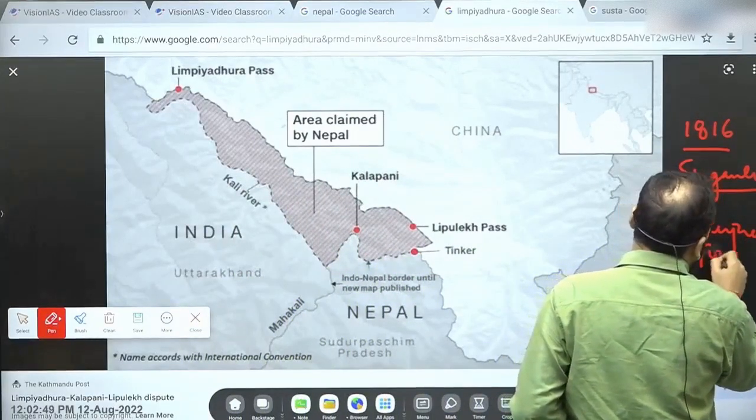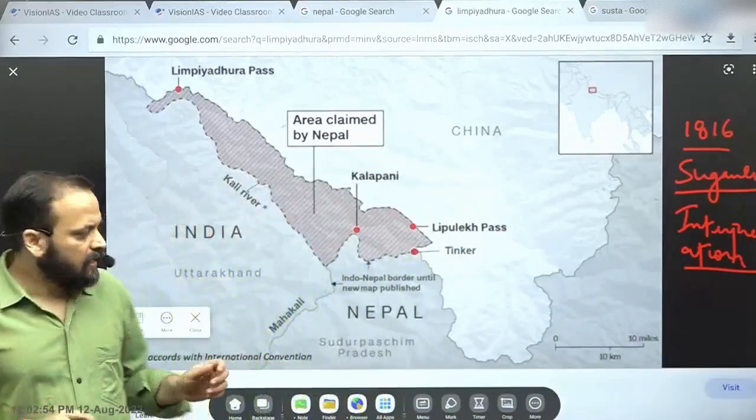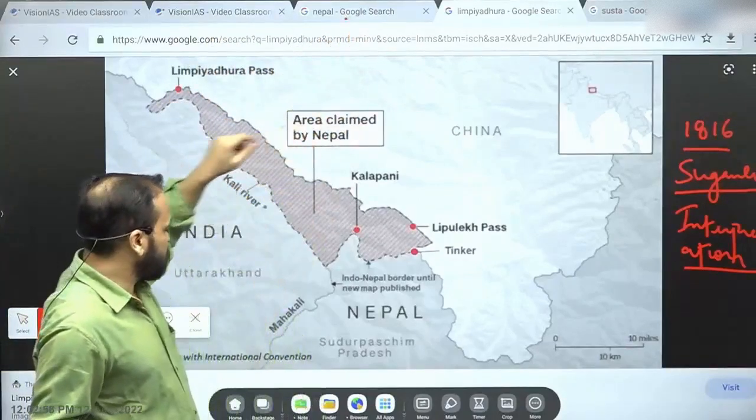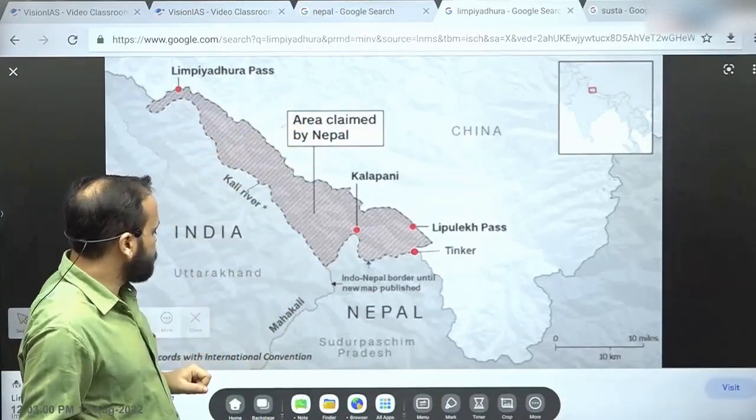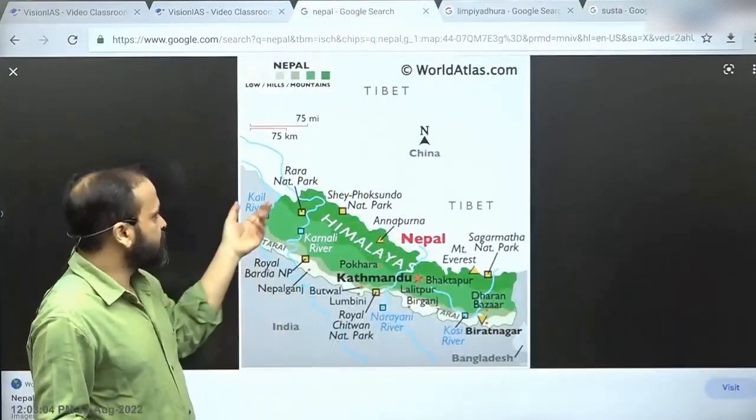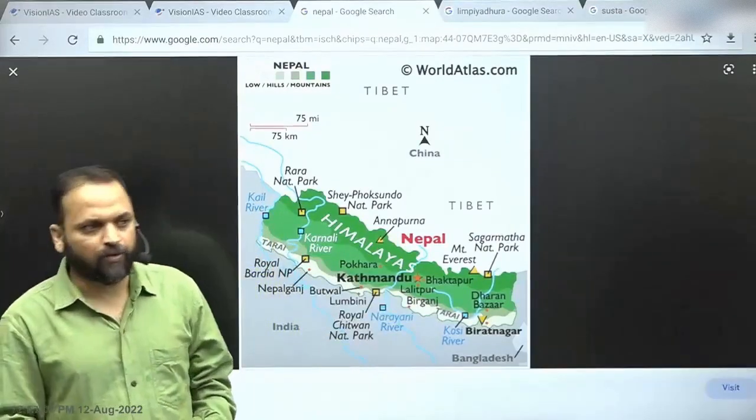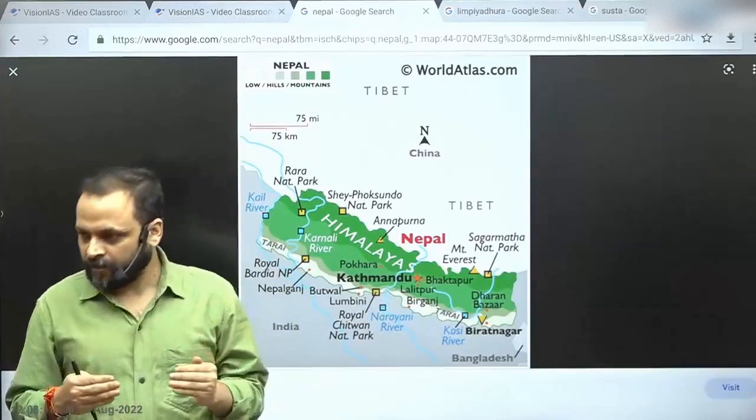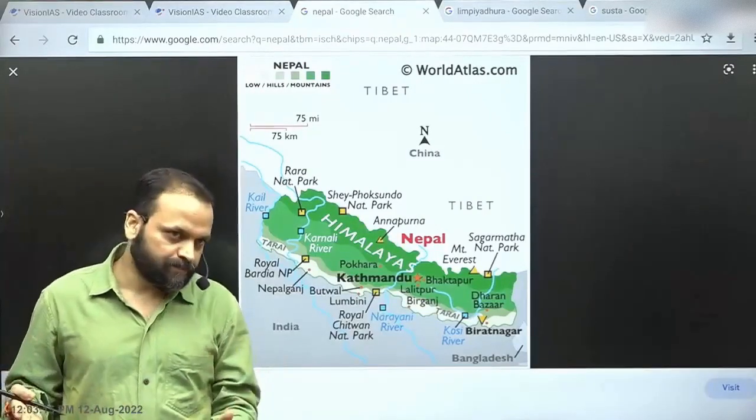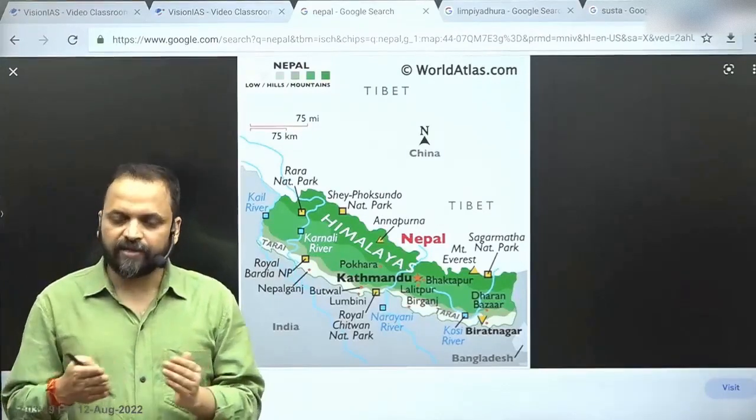differs. Right? So for example, in the case of Kalapani, the issue is that of the origins of river Kali, because here Kali is the consideration for boundary. So India and Nepal differ on the origins of the river Kali. All right, on the origins of the river Kali. So that's why different claims.